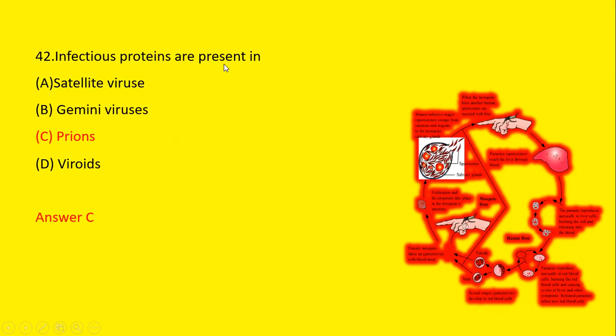Infectious proteins are present in satellite virus, Gemini virus, prions, and viroids. We know that infectious proteins are present in the prions because they are part of the prions.